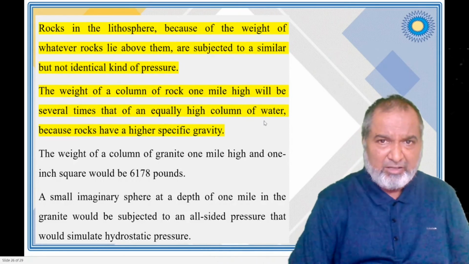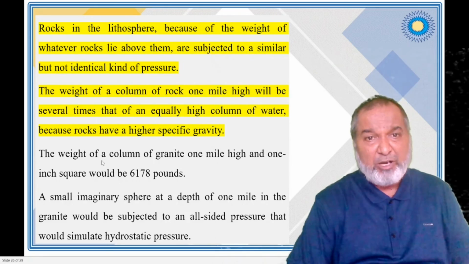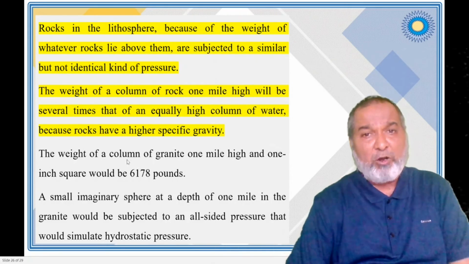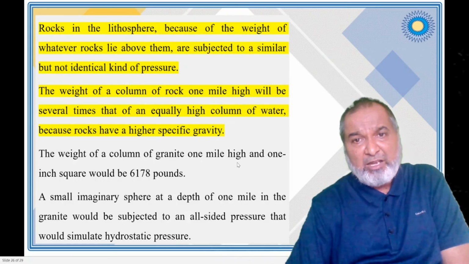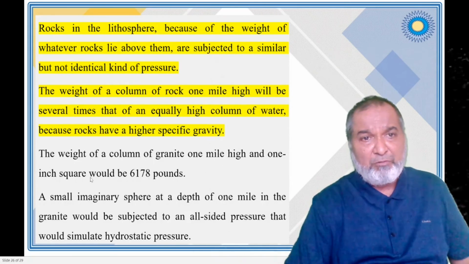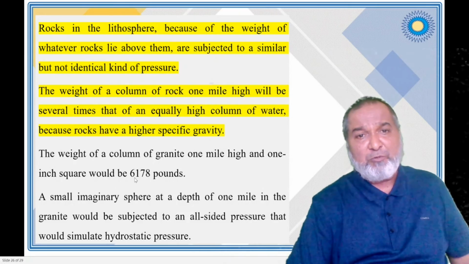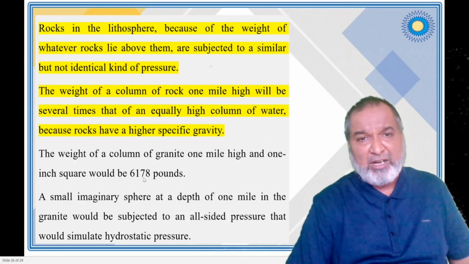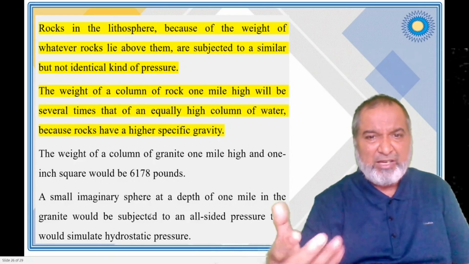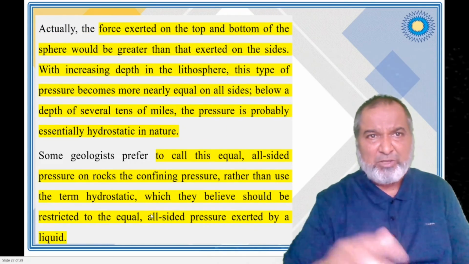Here is an example: the weight of a column of granite one mile high, on one square inch, would be 6,178 pounds. So that is how it has been calculated.